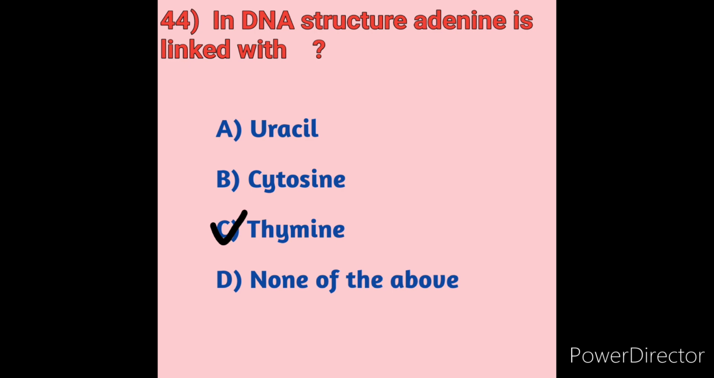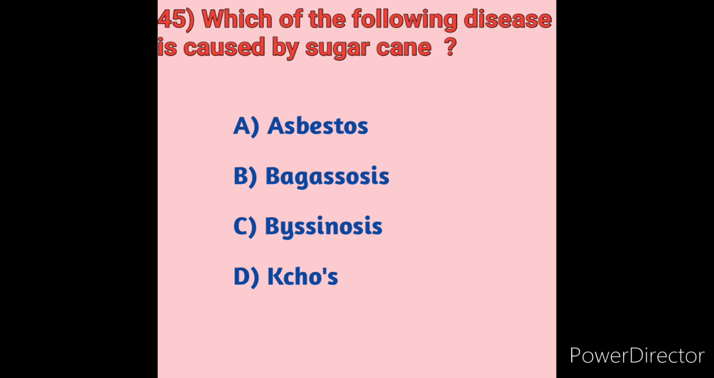Next we will move on to question number 45. Which of the following diseases is caused by sugarcane? We will see the options. Option A, asbestosis. Option B, bagassosis. Option C, byssinosis. Option D, TB. Here we will see them one by one.